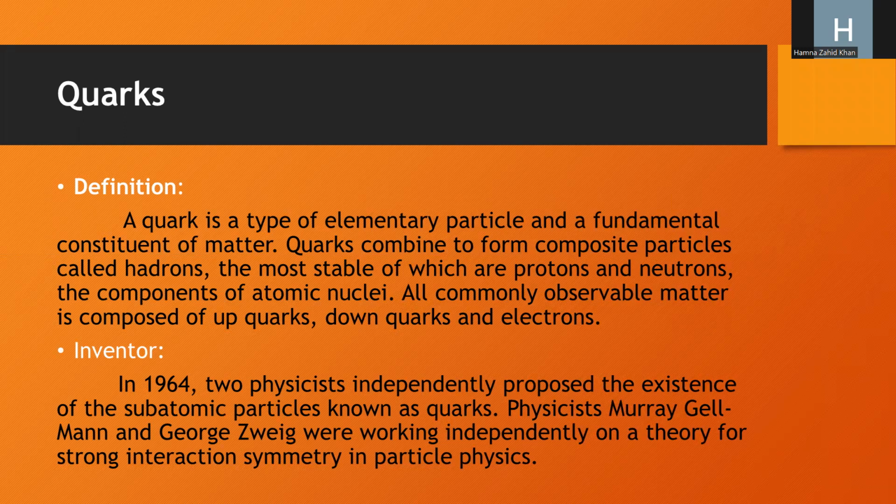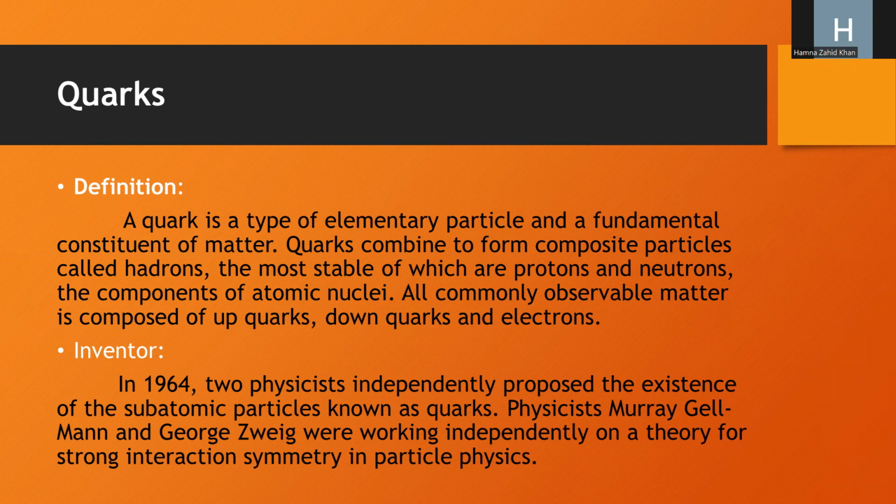This is basically the definition, and in the end, we discuss the types. Actually, it has six types: up, down, strange, charm, bottom, top. These are the six types of quarks. A quark is a type of elementary particle and a fundamental constituent of matter.